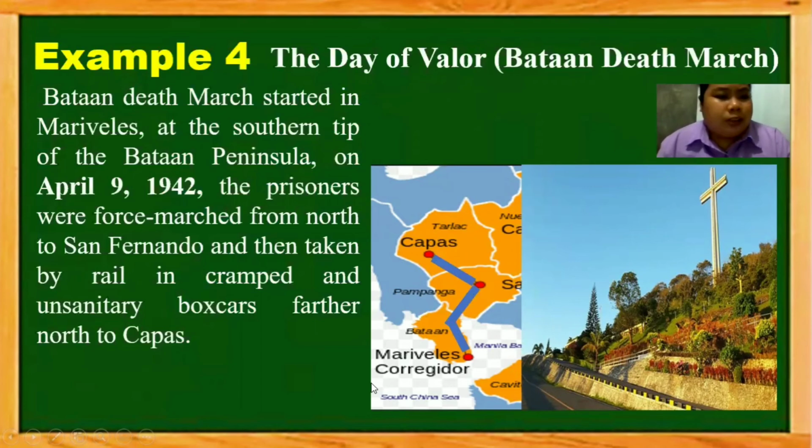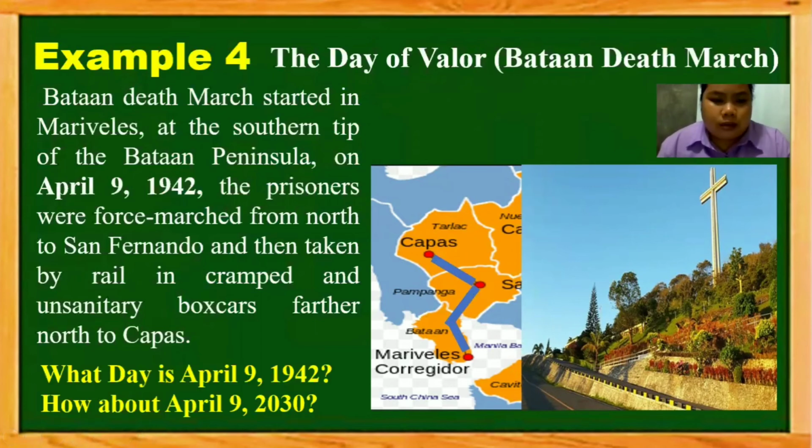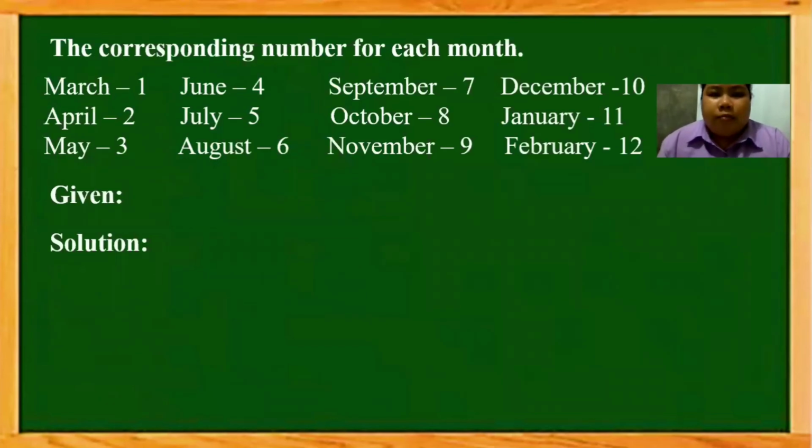So the question is, what day is April 9, 1942? And how about April 9, 2030? Let us find out what day is April 9, 1942. What I have here is a corresponding number for each month. We're going to number March as 1, April 2, May is the 3rd month, June is the 4th month, until February is the 12th month. Our given is April 9, 1942.